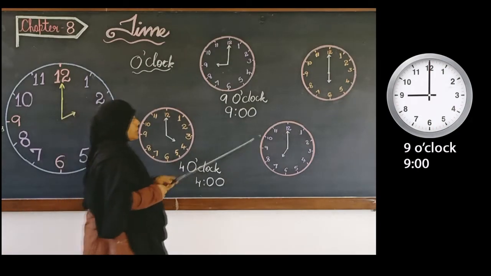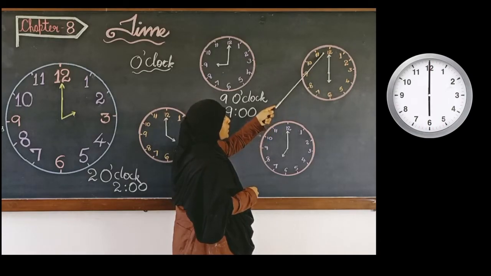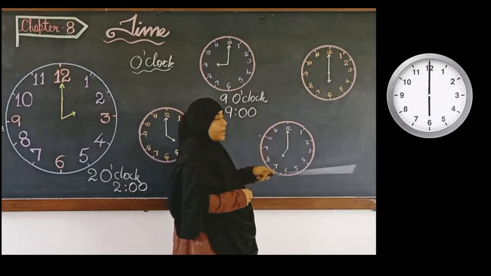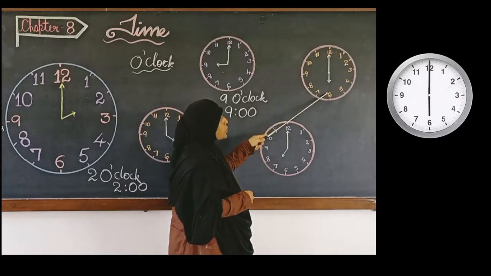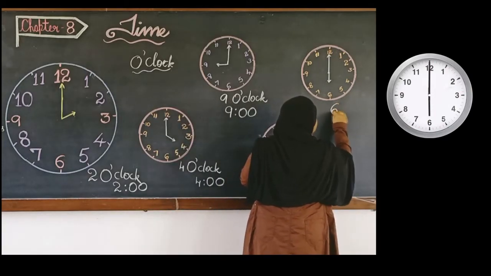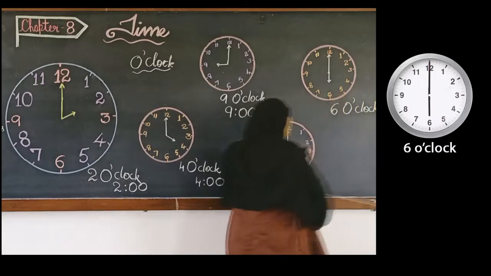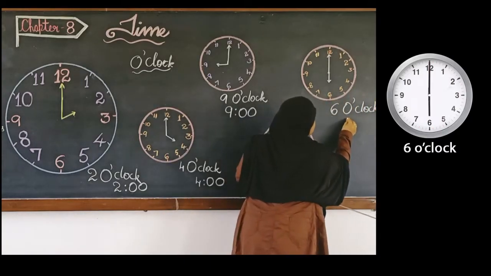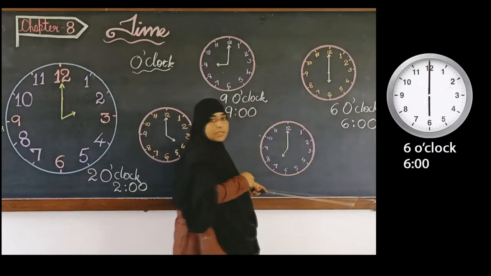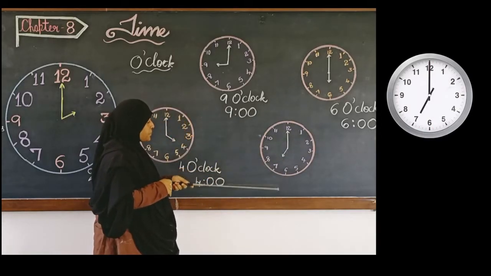Okay. Now, next, in this clock again the minute hand is towards the number 12. So, it is o'clock. And where is the hour hand? The hour hand is pointing towards 6. So, what is the time over here? 6 o'clock. And the other way of writing this time is 6:00. Understood?